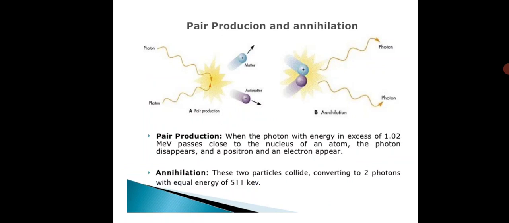In the second case, annihilation, when the two particles collide they convert into two photons with equal energy, 511 keV. Here the probability of this interaction increases with increased gamma ray energy above the threshold level, and also with increased atomic number of the absorbing material.